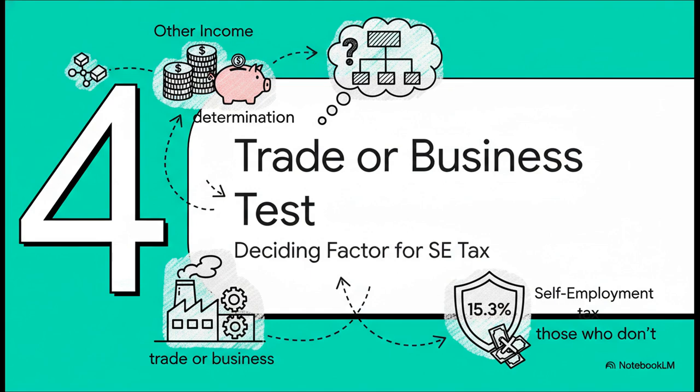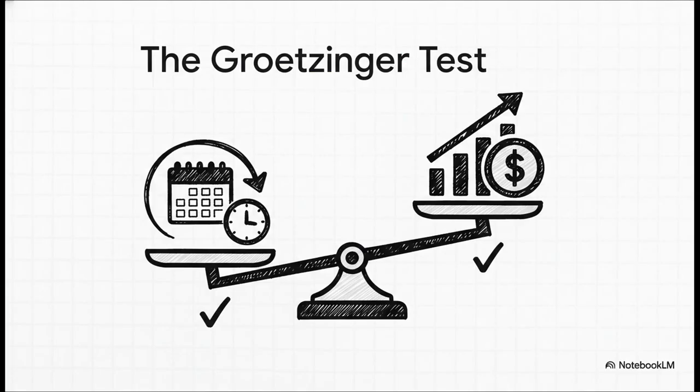Now we have to answer the final and most critical question. Is it income from a trade or business? This is the test that determines whether you owe that extra 15.3% self-employment tax or not. The legal standard for this comes from another Supreme Court case, Commissioner v. Groetzinger. To be considered a trade or business, your activity has to meet a two-part test.